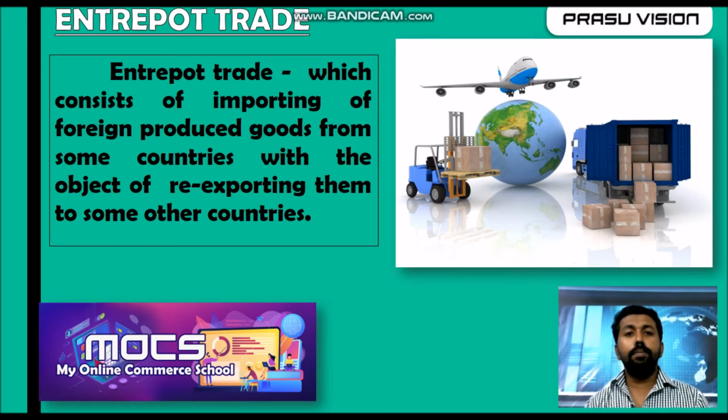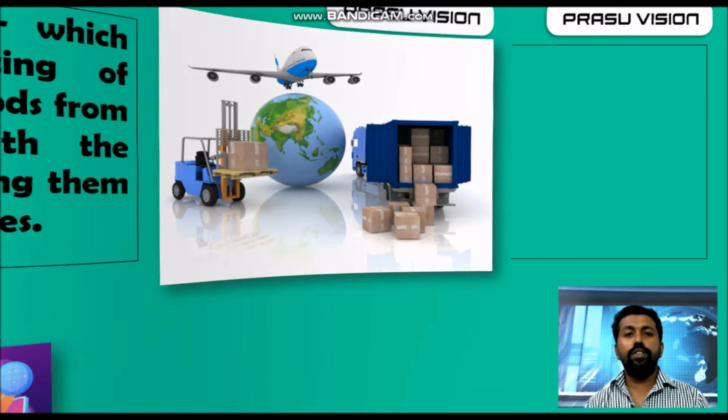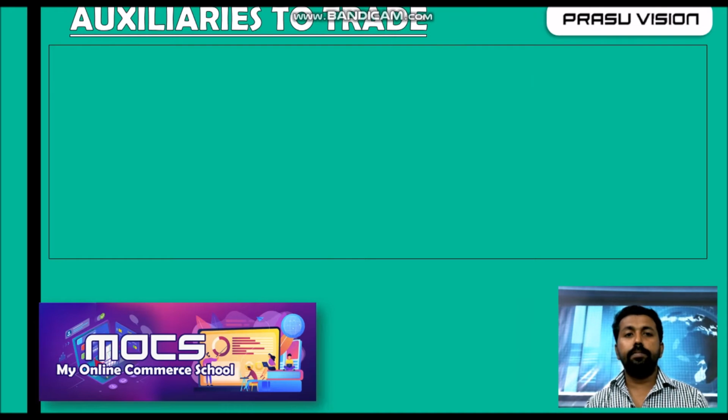So foreign trade can be classified into three categories. What are they? Import trade, export trade, and import trade. So remember all the concepts in commerce. Commerce is divided into two: trade plus auxiliaries to trade. And here comes the auxiliaries to trade.